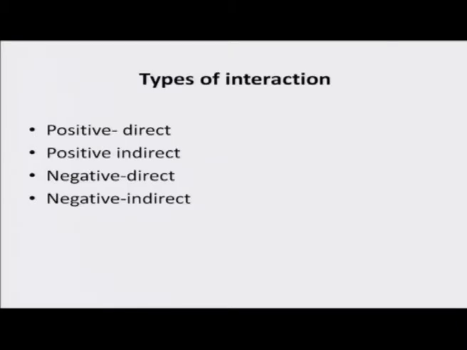Positive direct action of climate or weather on crops, positive indirect impact on the plant by the climate, negative direct impact on the plant by the climate or weather, and negative indirect impact on the crop from either weather or climate. Let us see what those are.